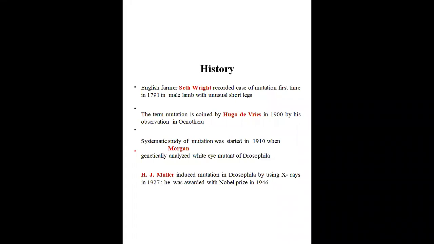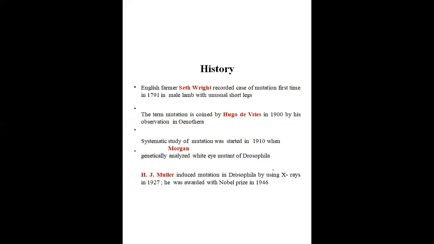So the evolution theory was also given by Hugo de Vries on the basis of mutation, which we call the mutation theory of evolution of organisms, from small-cell organisms to complex-cell organisms, up till now. So evolution has been explained by different scientists, and Hugo de Vries also gave the mutation theory of evolution. In it, he says that individuals change from generation to generation on the basis of mutation itself, okay?